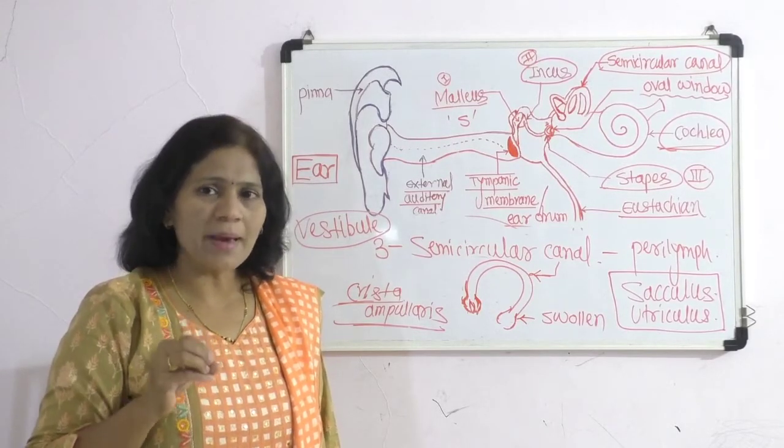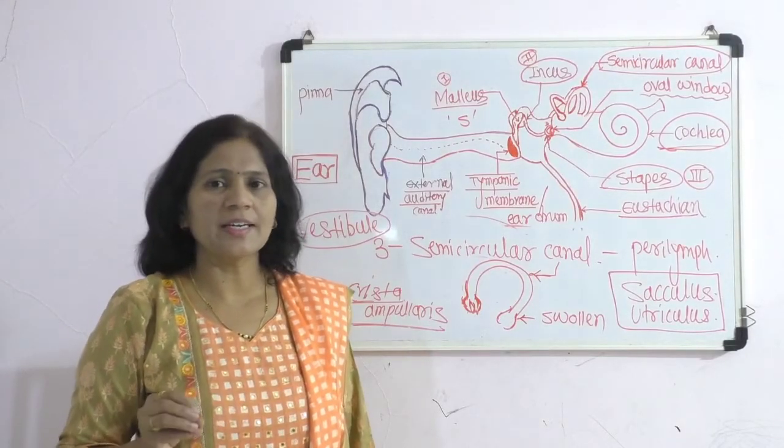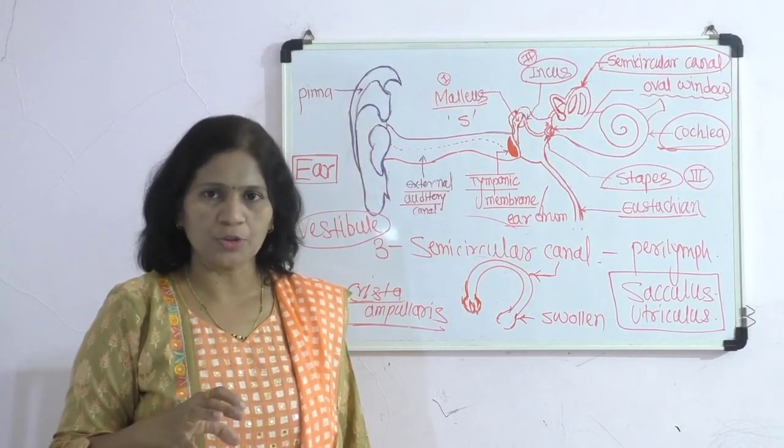So this is the main structure of the vestibule, which is related to maintaining body posture.